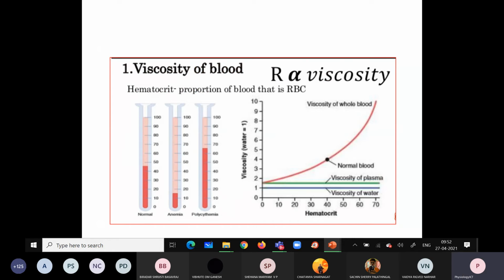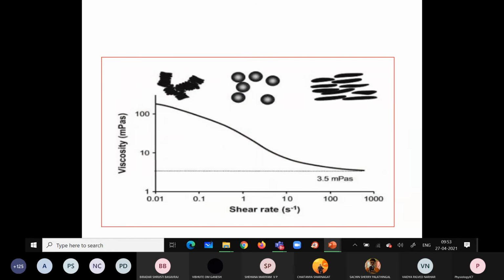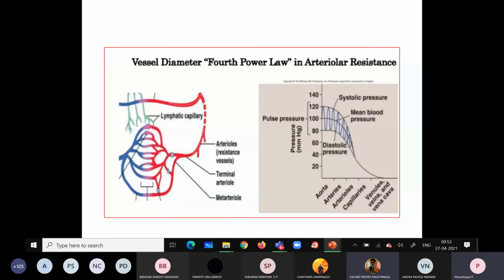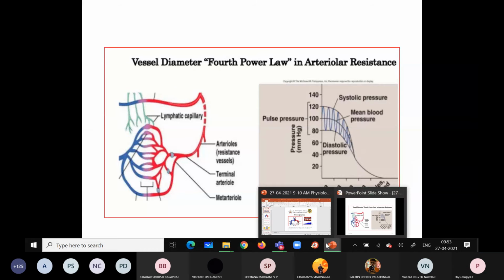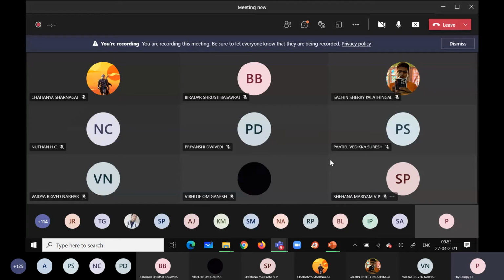Hagen-Poiseuille equation. Is there any confusion in this? Understood? No, ma'am. Yes, I understood. Anyone? Have you understood about the Hagen-Poiseuille equation? Yes, ma'am. Right, Srishti.